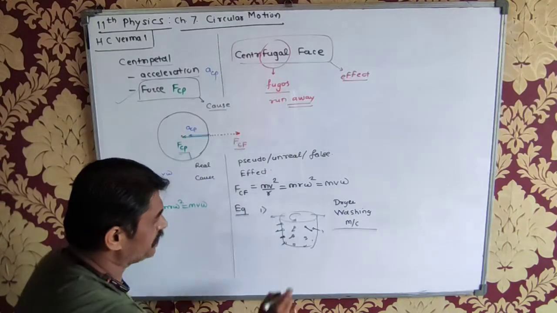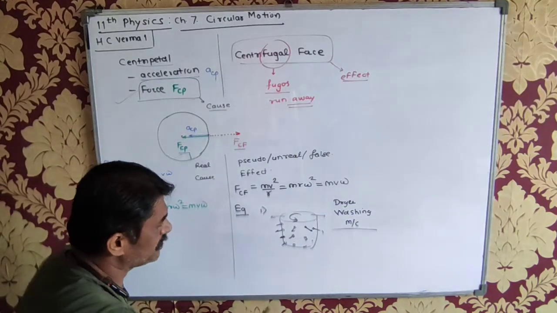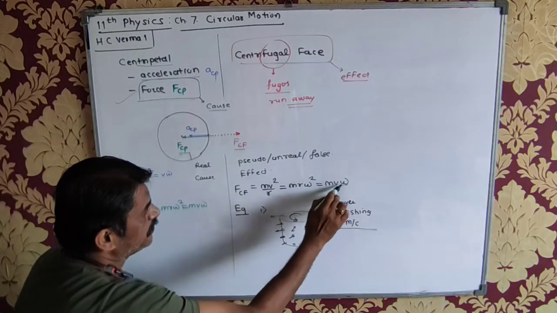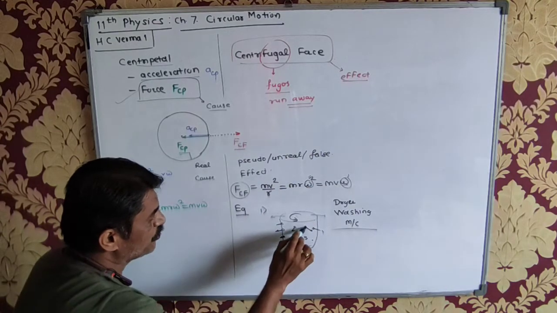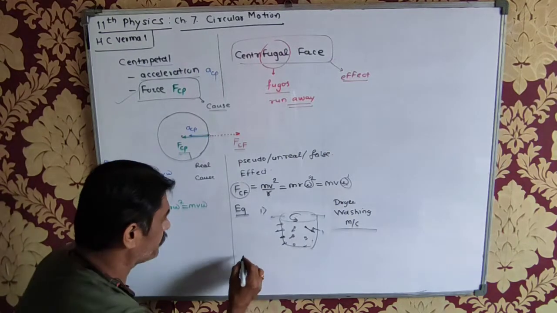This is rotated at very high speed. You must have noticed that it is rotated during the drying process. It rotates at very high speed, because of which, if the angular velocity is very high, the centrifugal force will be high, and those water droplets will come out of the perforations.